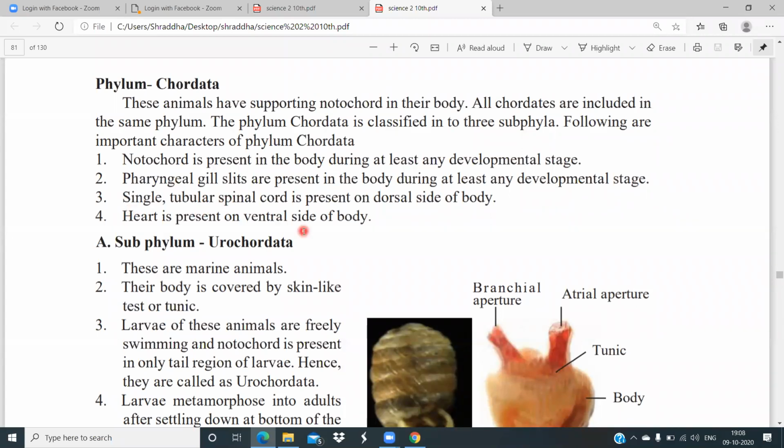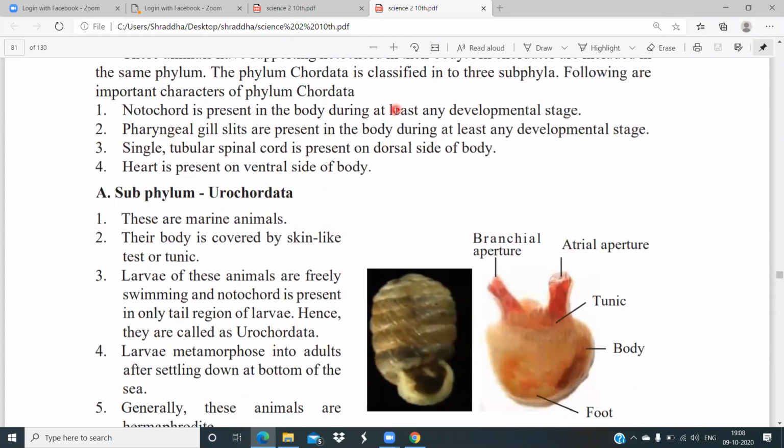Single tubular spinal cord is present on the dorsal side of the body, and the heart is present on the ventral side of the body. So ventral means the front side, where they have the heart, and dorsal means the back side, where they have the spinal cord.